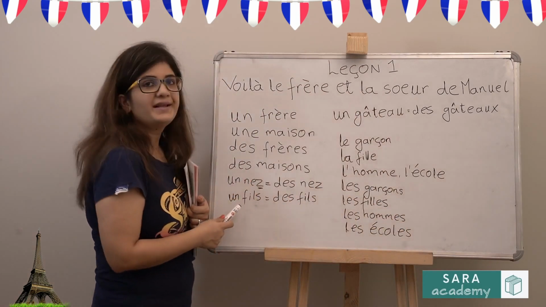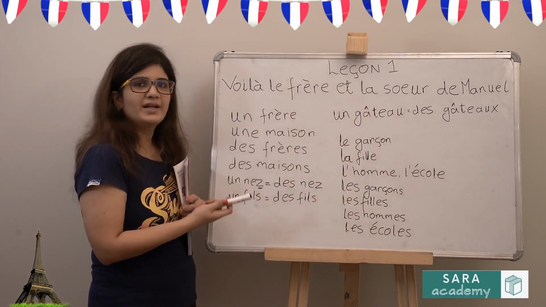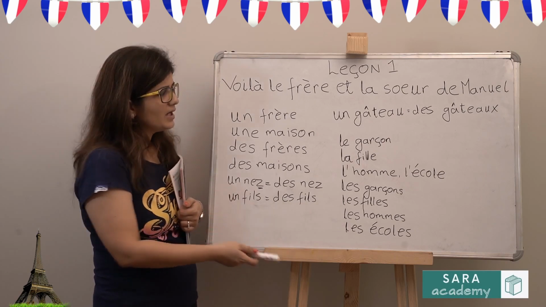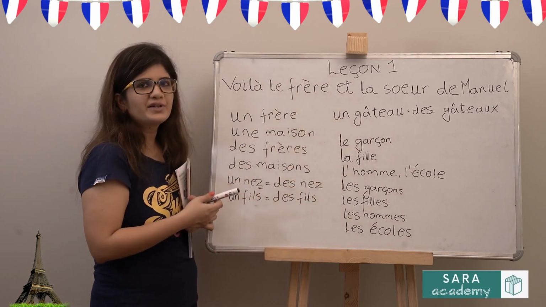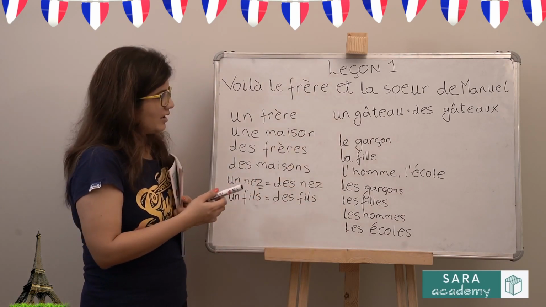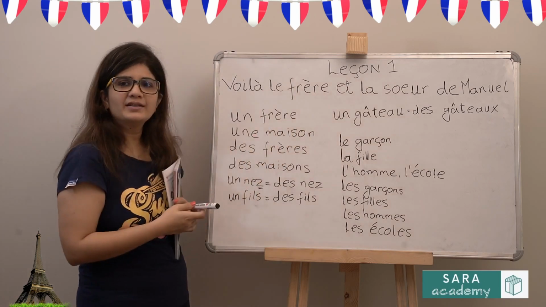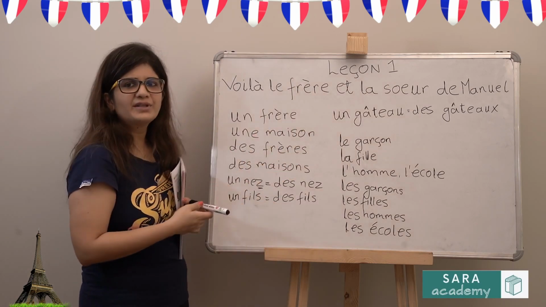And the logic of S, X and Z. So any noun which ends with S, X or Z in its singular form remains the same in the plural form, applies when you are using your definite articles as well. And the nouns which end in EAU or EU will take an X in the plural will apply in case of definite article as well.